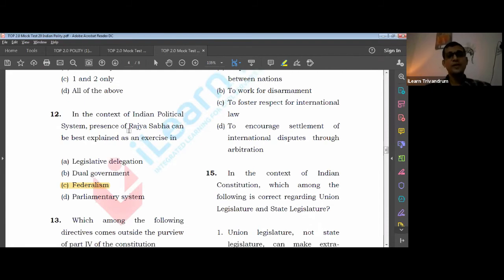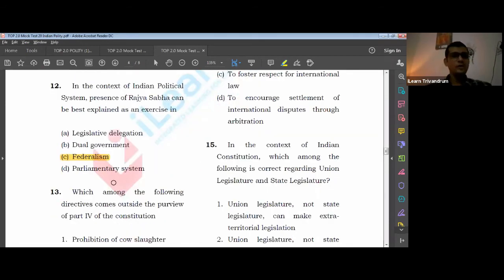That unit is a part of federalism. Parliamentary system, an exercise in parliamentary system, I think that is a misleading statement. It does not connect well with the whole question, because definitely we have a very strong answer over here.